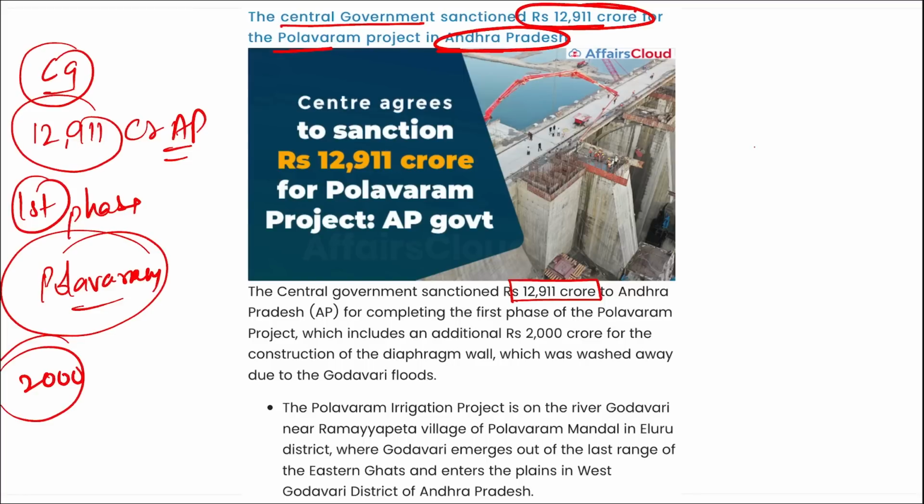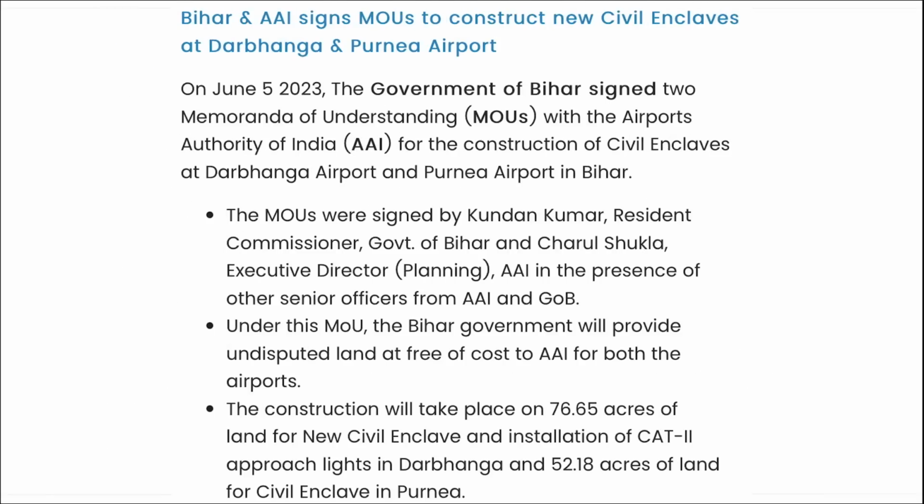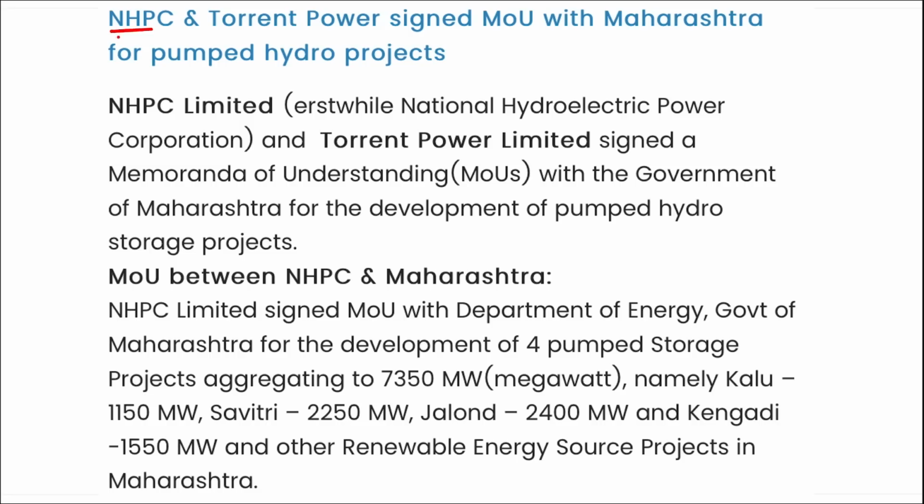This project interlinks two rivers. They are Godavari and Krishna. Correct? Next is your NHPC, that is your National Hydroelectric Power Corporation, and Torrent Power.